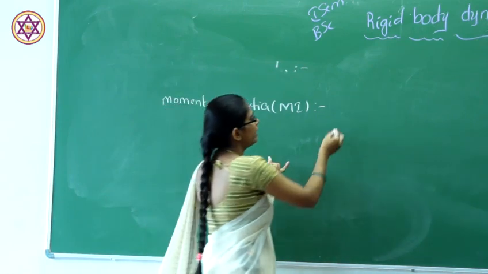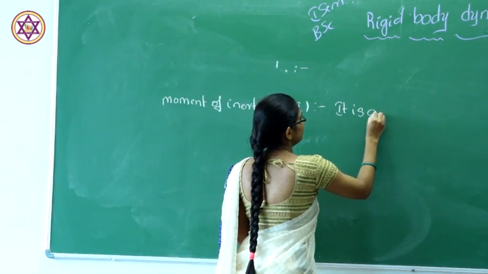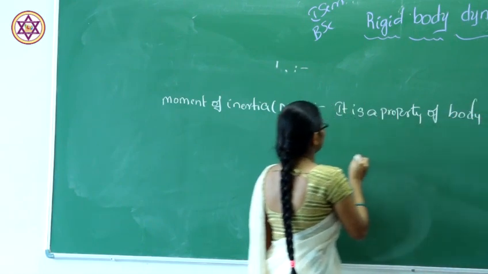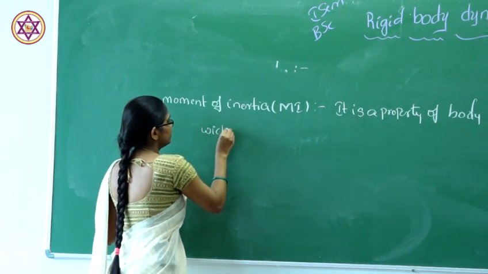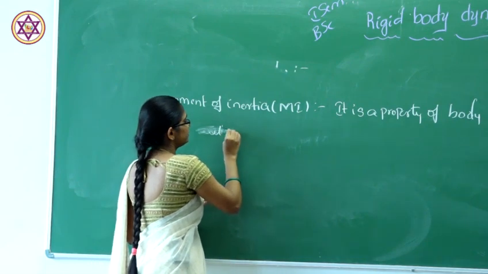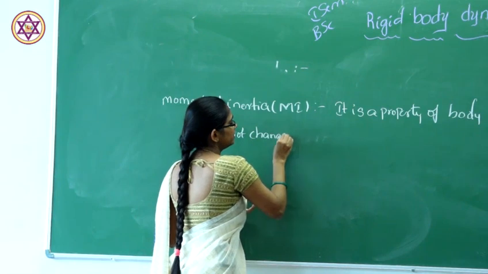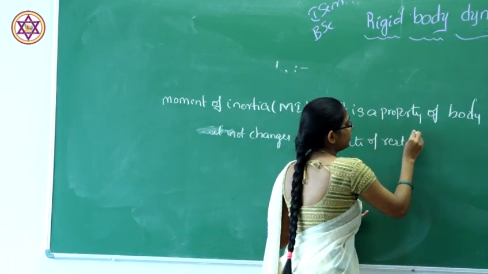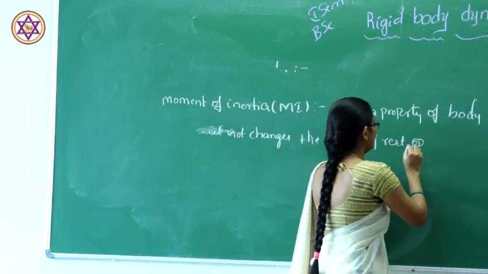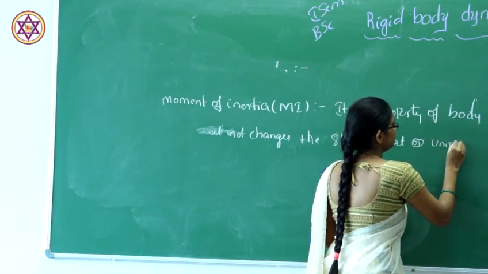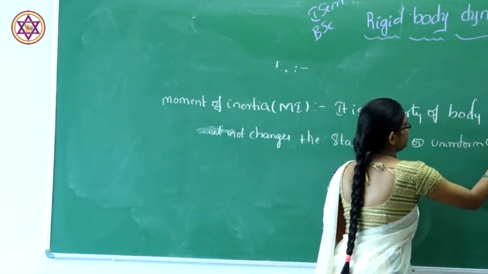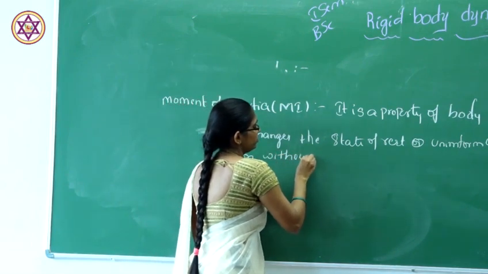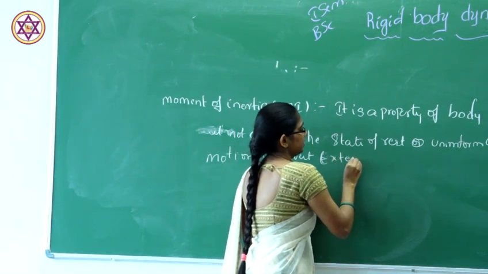Moment of inertia is defined as a property of a body that does not change its state of rest or uniform motion, here considering straight line motion as well as circular motion, state of rest or uniform circular motion, without external torque.